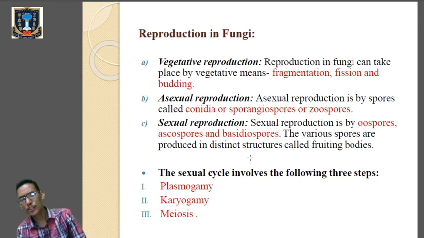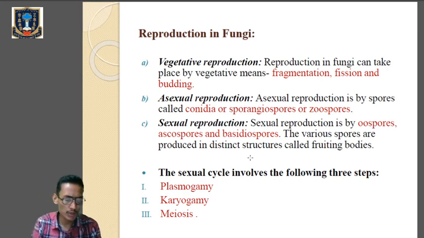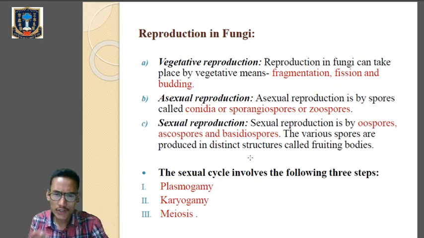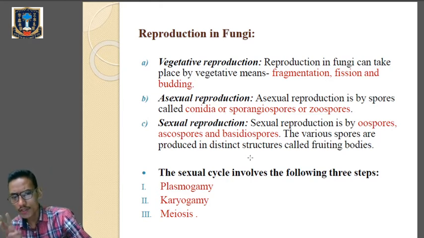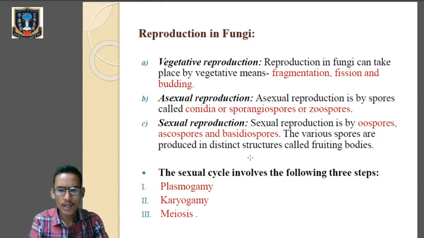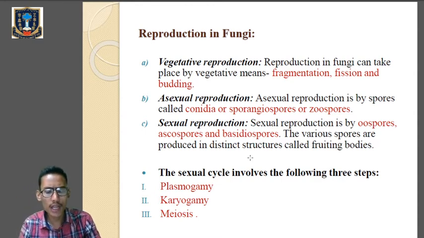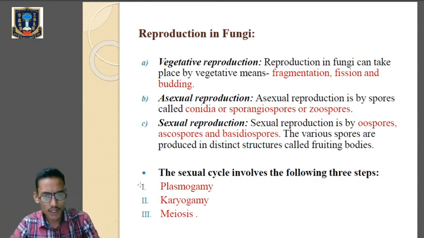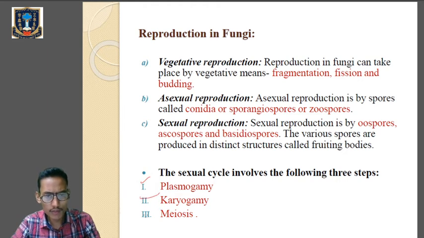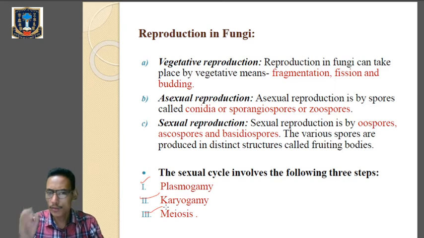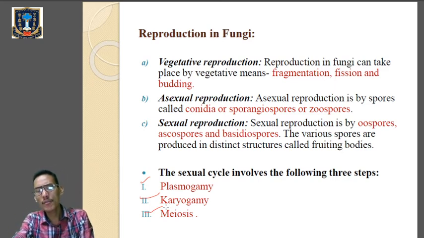We have various types of spores which are distinct and which will bear the fruiting bodies. Now we have 3 steps in the sexual mode of reproduction in fungi: plasmogamy, karyogamy and meiosis. So plasmogamy, karyogamy and meiosis are the 3 steps involved in the sexual mode of reproduction in fungi. Let's go through the definitions of plasmogamy, karyogamy and meiosis.